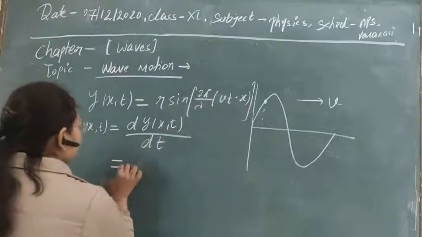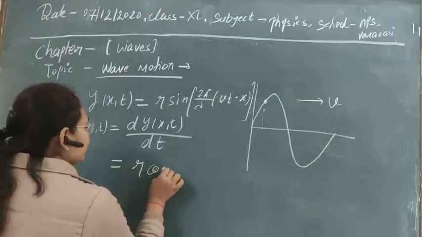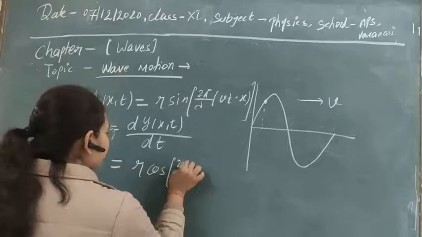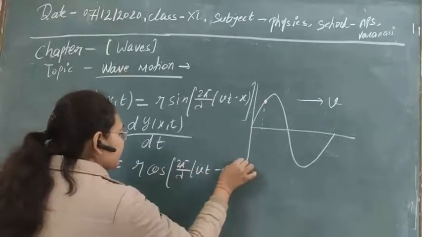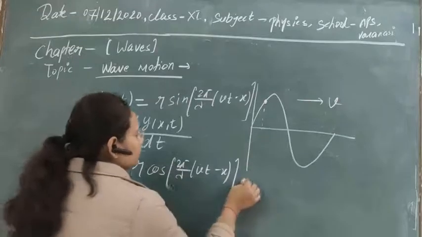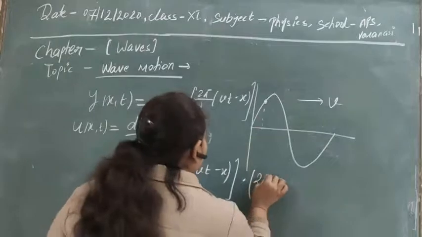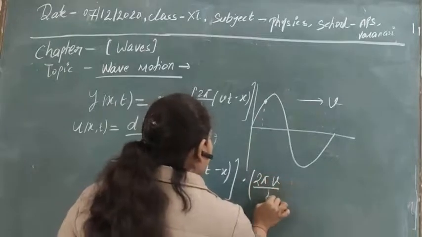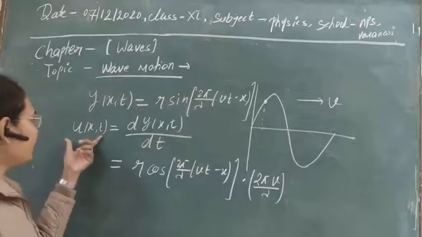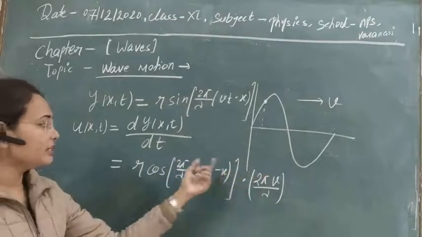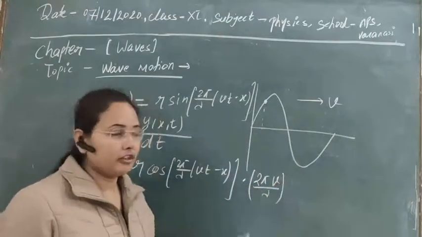So after solving, the derivative of sin will be cos of 2 pi by lambda (vt minus x), and when you solve these two quantities, we will get 2 pi v by lambda. So this is the value that we had obtained in the form of v. You can say that the particle velocity is obtained in the form of wave velocity.